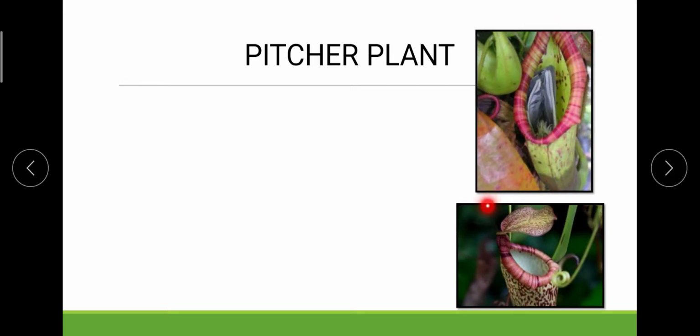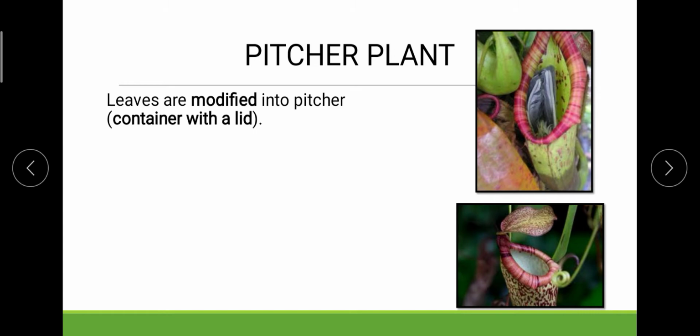In the pitcher plant, we have a particular structure called the pitcher along with a lid, and this whole organization acts as a container with a lid. This container is a unique aspect of this plant, and it acts differently from the rest of the leaves. It has a cavity with a movable lid on the top, so that it can provide a channel for the movement of its prey, the insect which it is going to eat.